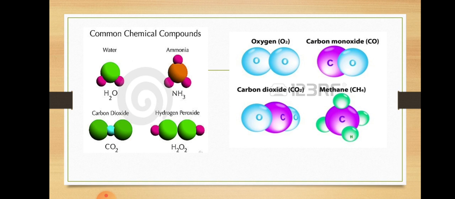And also carbon monoxide, one carbon atom and one oxygen atom combine to make carbon monoxide. And then methane. In methane there are four hydrogen atoms. You can see in the picture, 1 2 3 4. Four hydrogen atoms combine with one carbon atom to make methane. Understand?